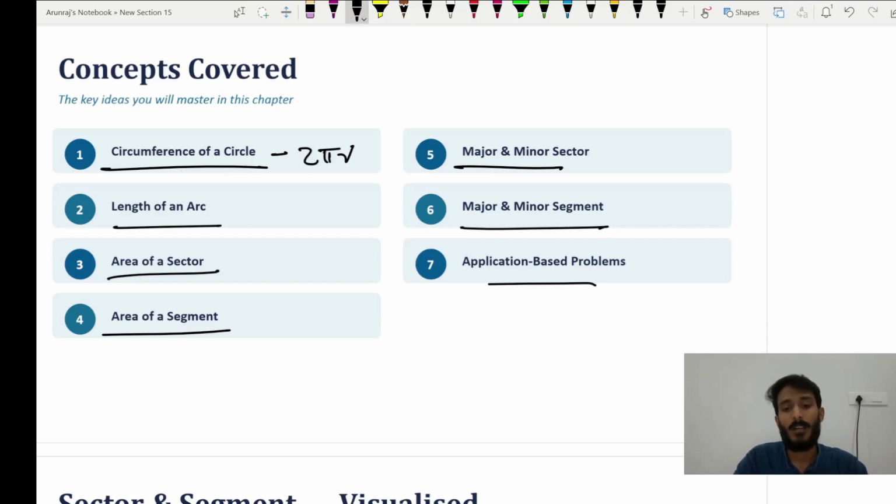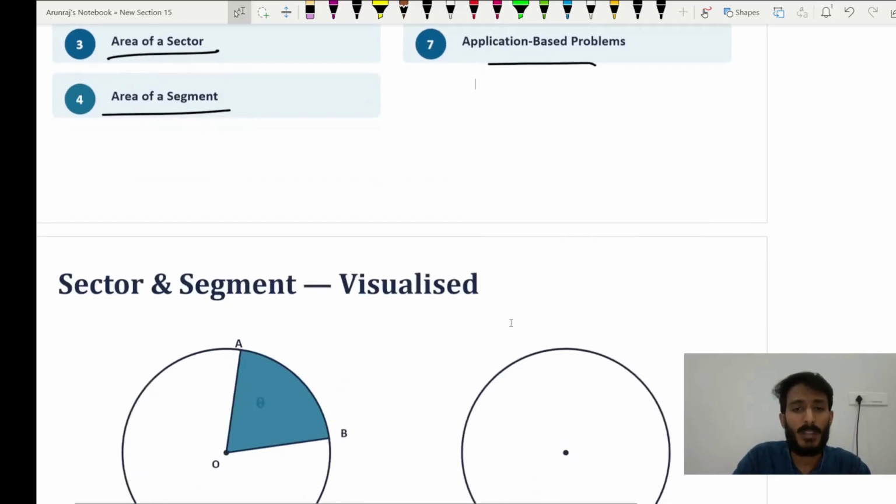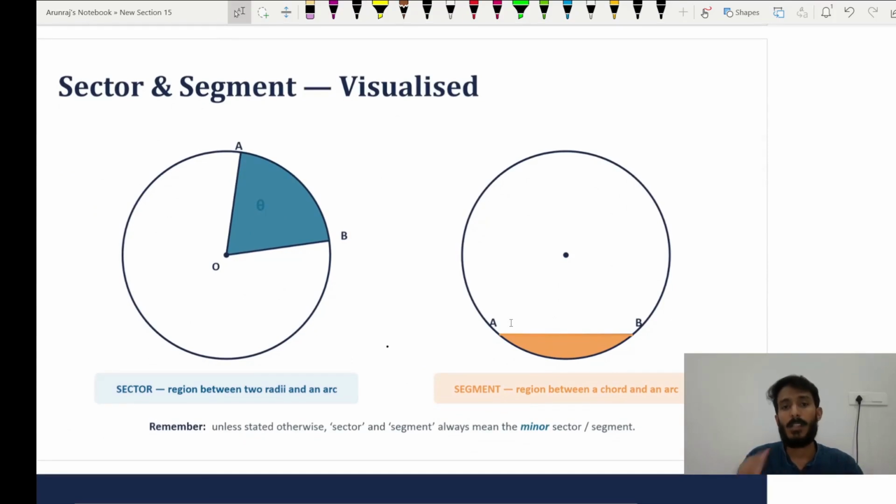Other than the definitions, you need to visualize the basic thing, that is, what is a sector? A sector is a region between two radii, these two radii OA and OB, and this arc AB. You can write it as arc ACB. In between is the area. This blue shaded portion we call a sector. It's a region between two radii and the arc. It's not the full circle, it's a part of the circle.